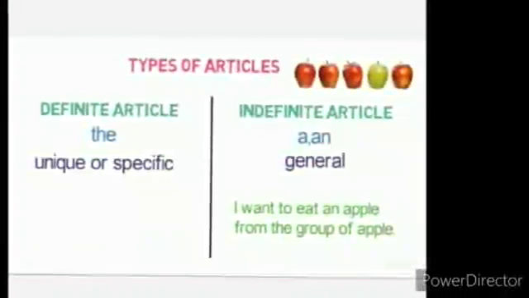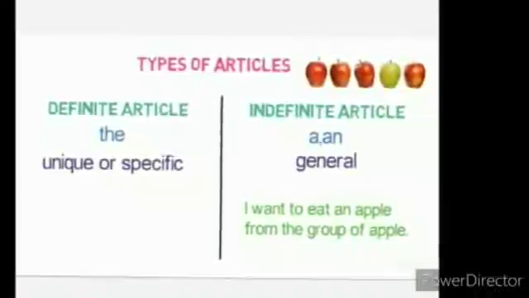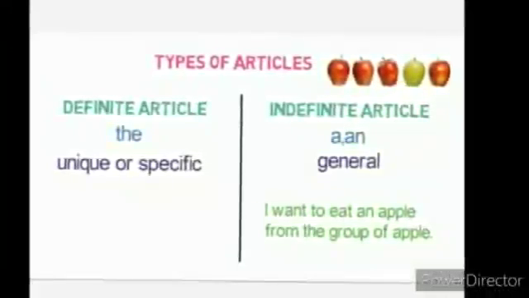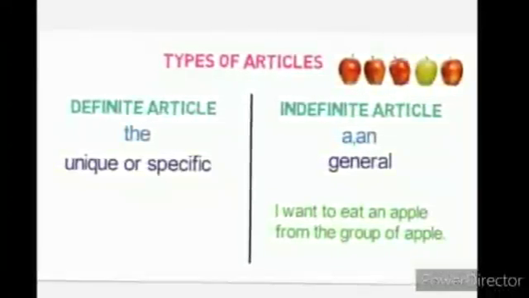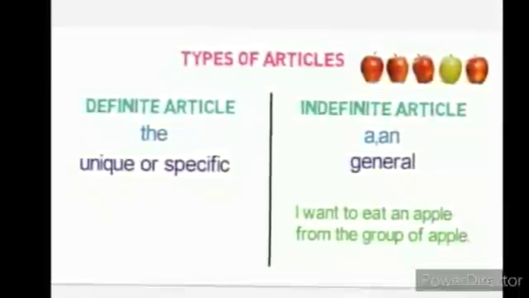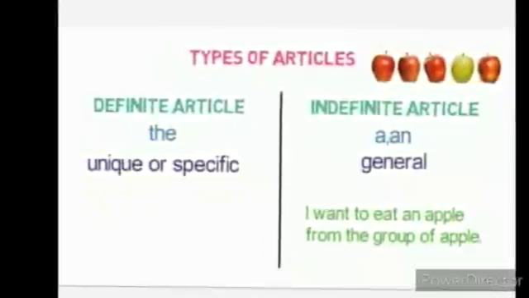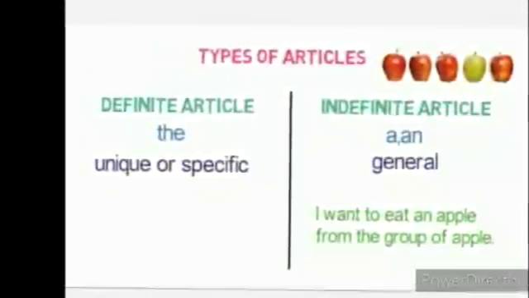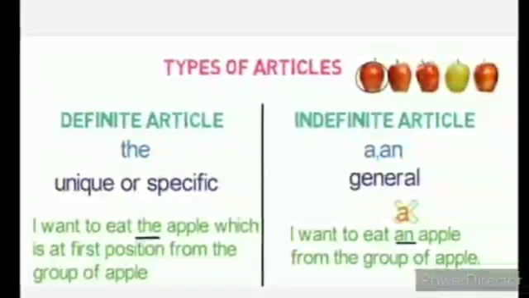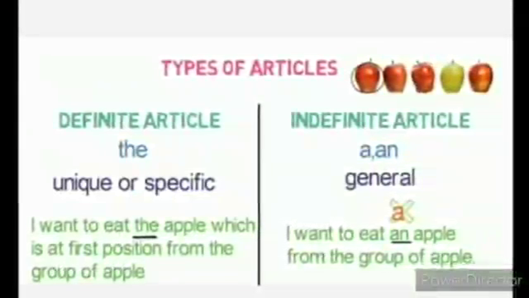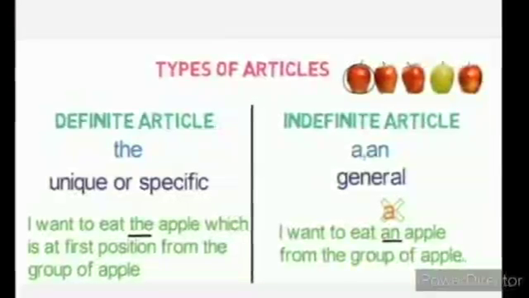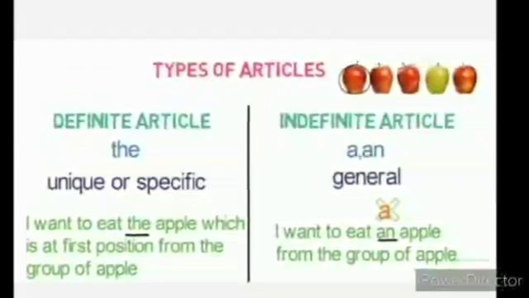When to use a and when to use an. I want to eat an apple from the group of apples. Over here they are talking about a general apple, not a specific apple. So we have used an. Now the second one: I want to eat the apple which is at the first position from the group of apples. Over here they have specified the position of the apple.